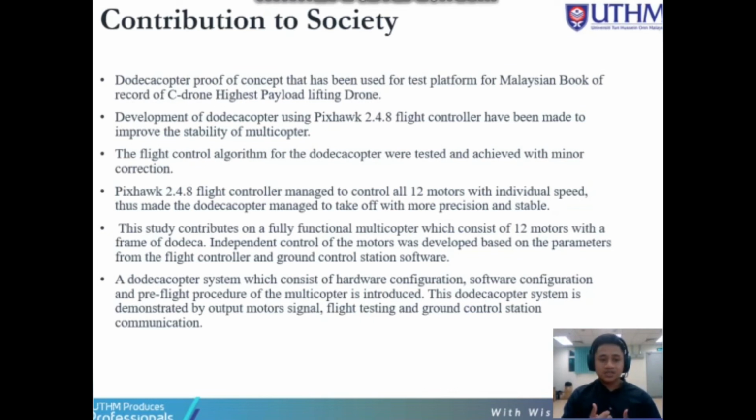And this system is demonstrated by output motor signal, flight testing, and ground control station communication.